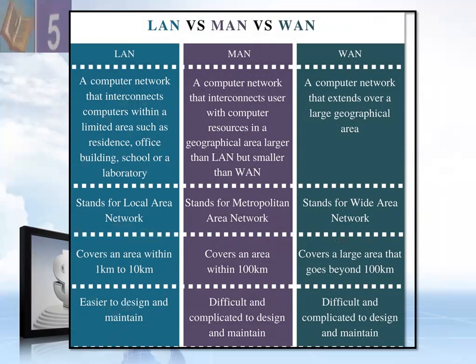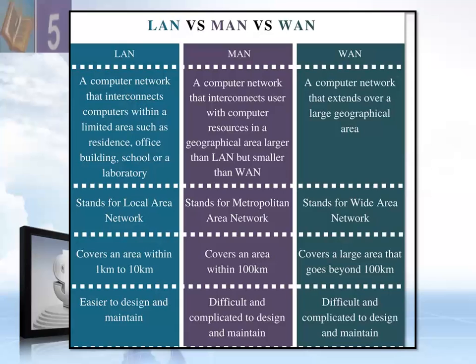The second is MAN, a computer network that interconnects users with computer resources in a geographical area larger than a LAN but smaller than a WAN. A WAN is a computer network that extends over a large geographical area. LAN stands for local area network, MAN stands for metropolitan area network, and WAN stands for wide area network.